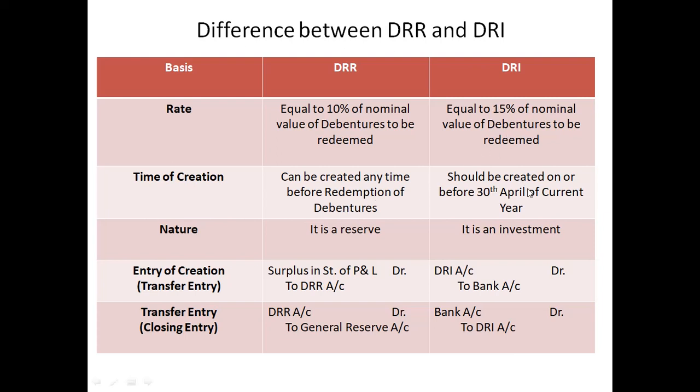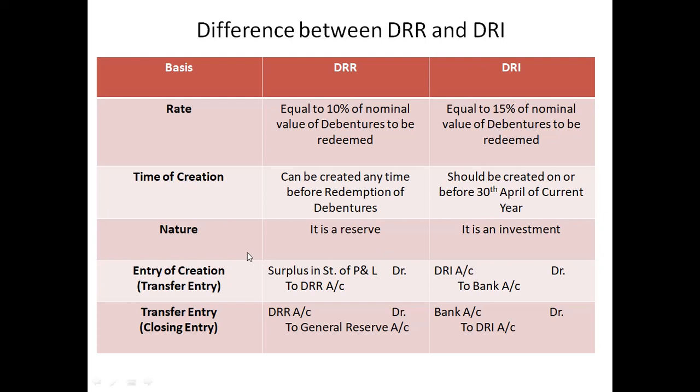But this DRI should be created on or before 30th April of that current year. So it should be noted. Now, if you invest the money on 1st April, it will be for 12 months. But if you make the investment on 30th April, then it will be for 11 months. So this is the minimum time period for which you have to make the investment. Now you may ask, can we make this DRI investment before that time period? No, you cannot. You have to make the investment in the current year only.